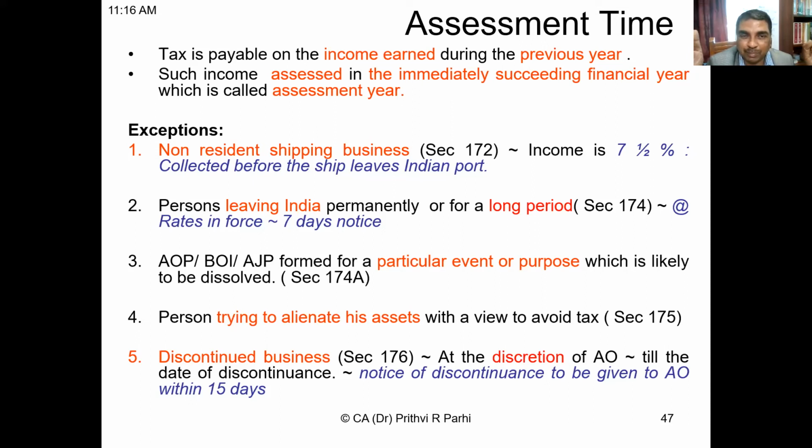In that case also, assessment shall be completed in the previous year itself. The person who leaves India is supposed to give 7 days notice to the department, and the department will complete the assessment in the previous year itself. Right? Understood?